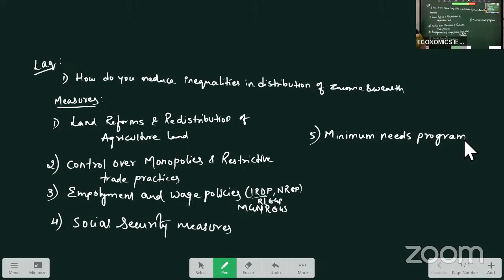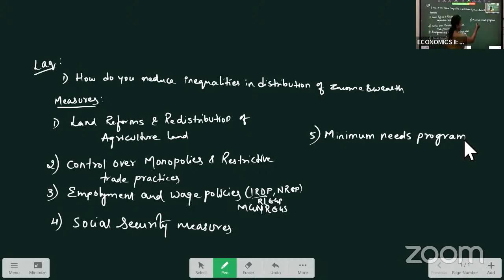So here they took a plan in the 6th 5-year plan, where the government provides free and subsidized services. Minimum needs: what are the basic needs for the people? Education, health, right? These are the basic necessities of life. These facilities are provided at subsidized prices. Okay, subsidized services improve the consumption levels of the people.